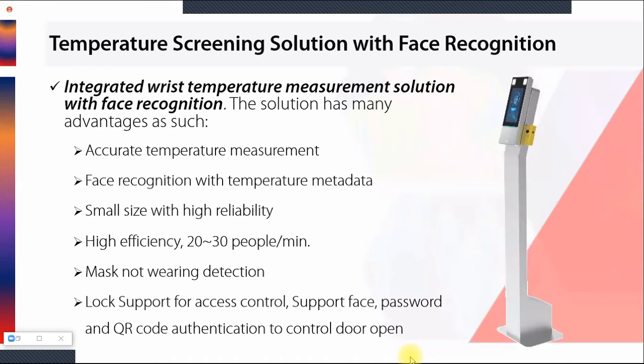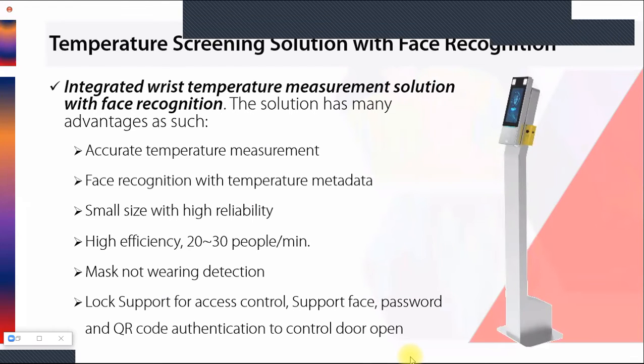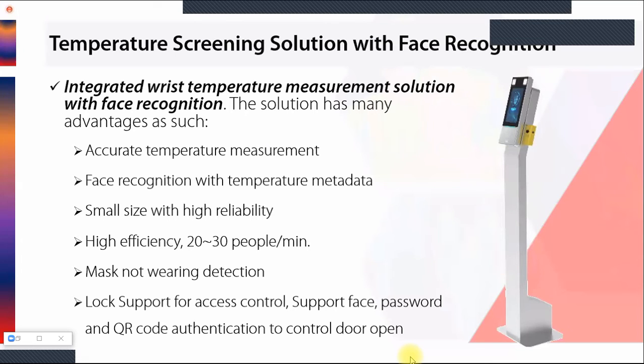Face recognition with temperature metadata: as I already told you, whenever any person comes, his face will be captured and recognized if the face is in the database, and the temperature information will be overlaid with the face information. The size is small, with high reliability and high efficiency.